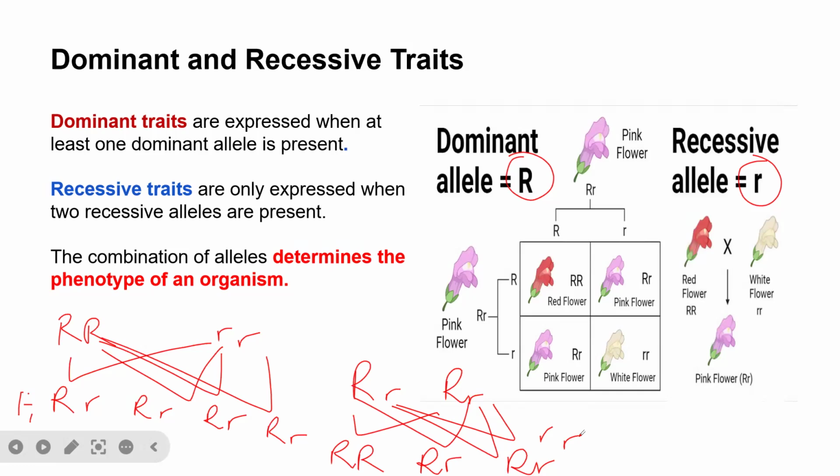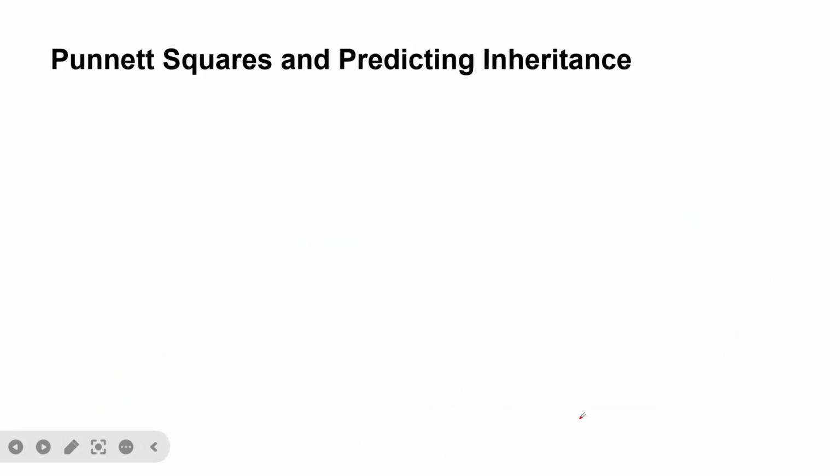So you see, a recessive trait is only expressed when there are 2 recessive alleles. But for the dominant allele, if there is at least 1 dominant allele, then it will mask the effect of the other. So that is dominant and recessive.